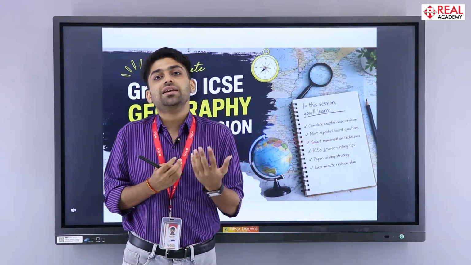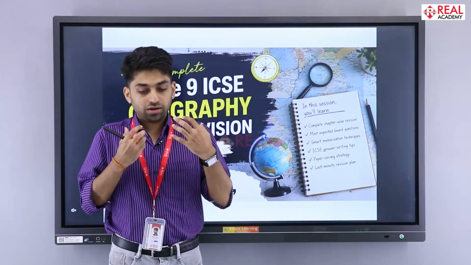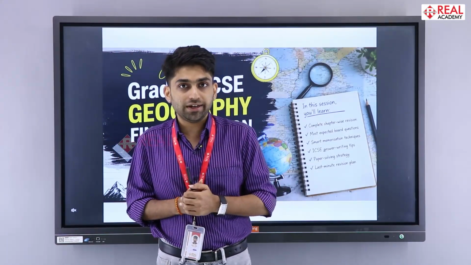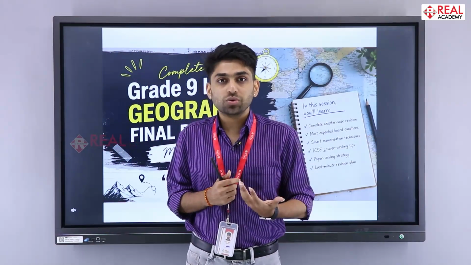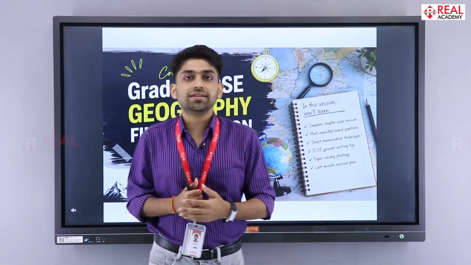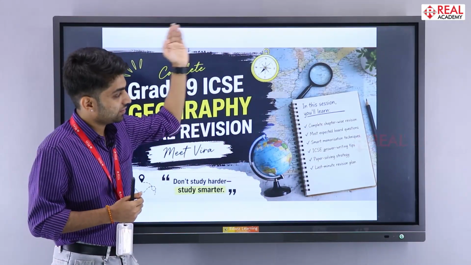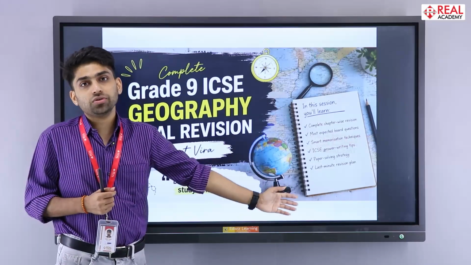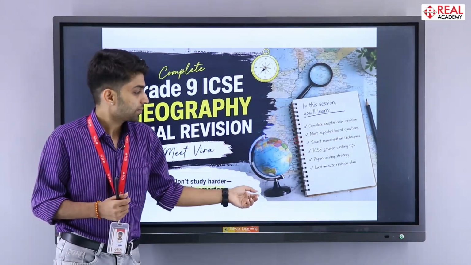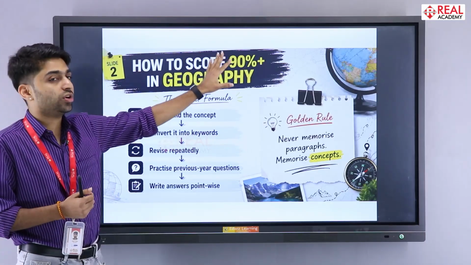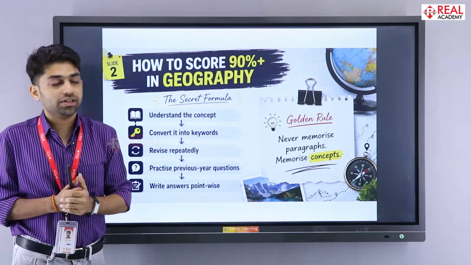And geography tells us about how people live, how people dress based on the climate conditions, the kind of food people eat, the kind of food people grow in their area. So all these things are studied under geography. All these things which are displayed here, we will be talking about in the next 30 minutes. So the main thing is about scoring 90 plus in the geography paper.